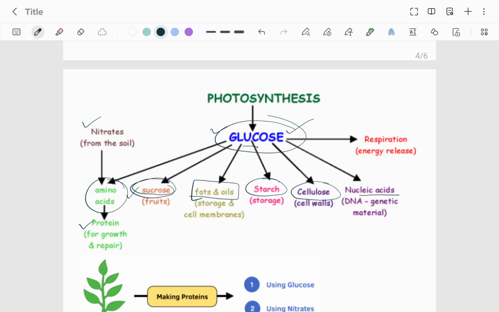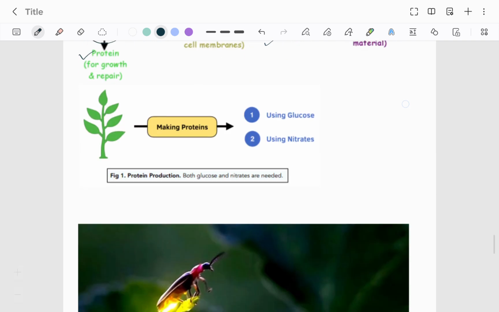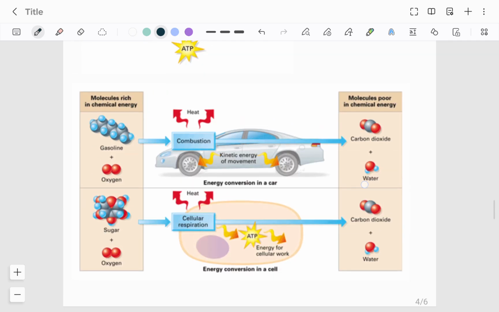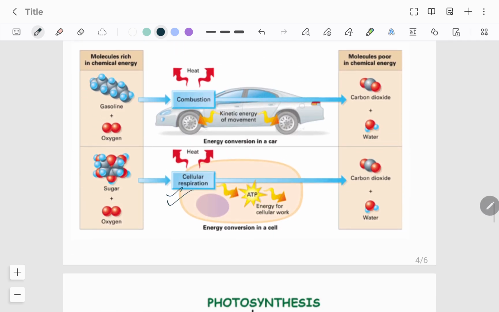So once glucose has been made, it can be converted into different forms and used. Suppose it is stored as starch, and any part of the plant needs energy, then starch will be broken down into glucose, and then that glucose will be broken down, and there will be a process called cellular respiration. In cellular respiration, the sugar will be broken down with the help of oxygen, and carbon dioxide and water will be released, and what will be formed? ATP, right? Now ATP is the energy currency of the cell.